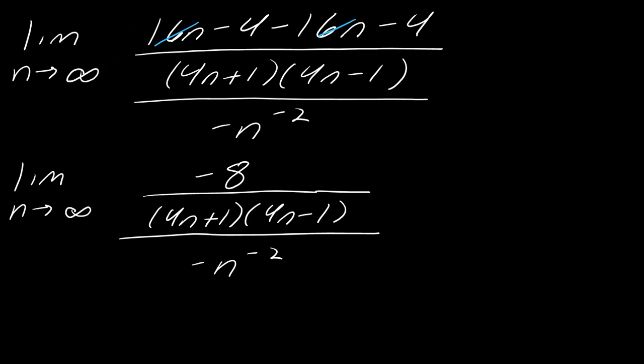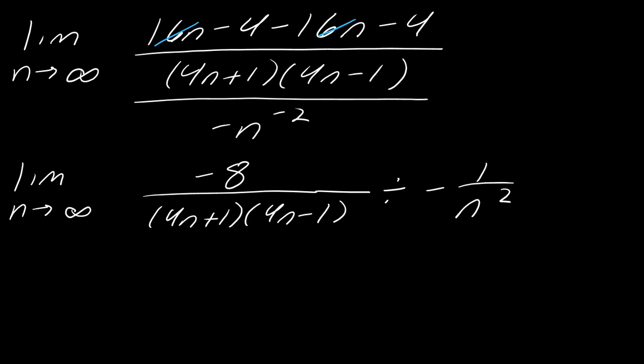So let's rewrite this one more time. This is divided by negative n to the negative second, but what does that even mean? This is divided by really negative 1 over n to the second. And so if I'm dividing by negative 1 over n squared, that is equivalent to multiplying. I just take the reciprocal, so it's equivalent to multiplying by this. Now let's be careful. I've got a negative and a negative, so those are going to become two positives.